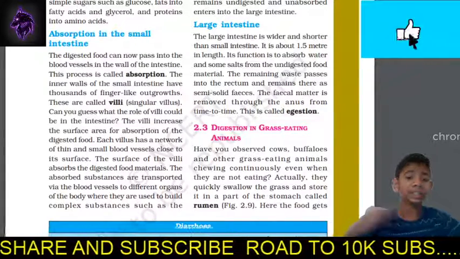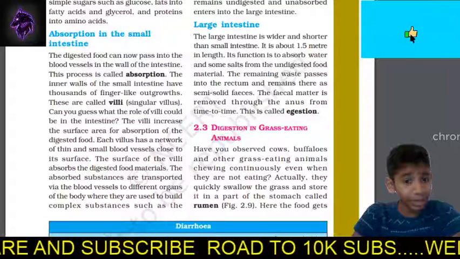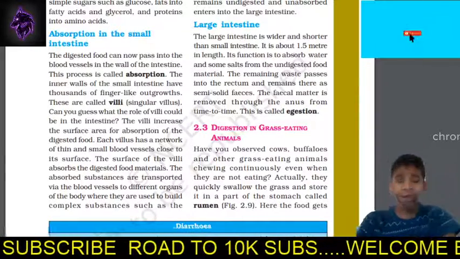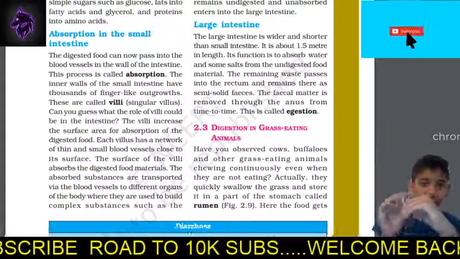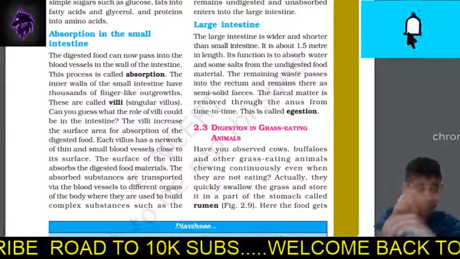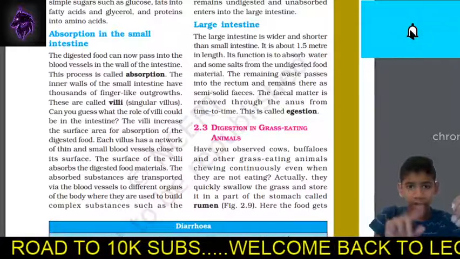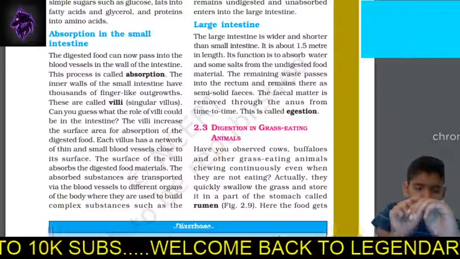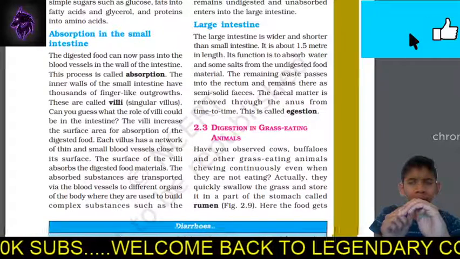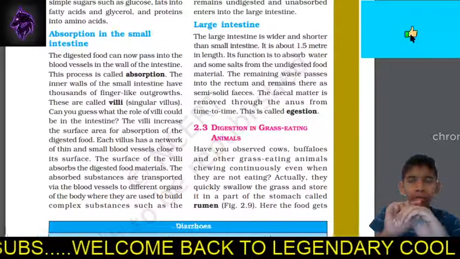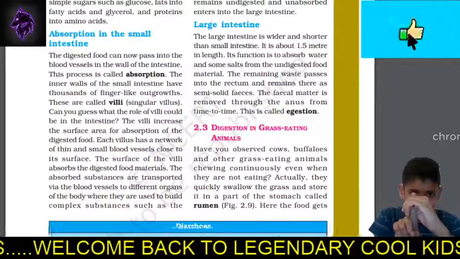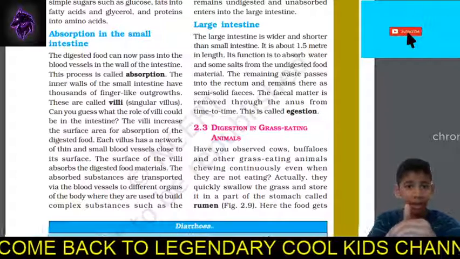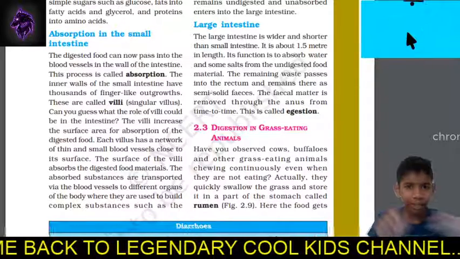The inner walls of the small intestine have thousands of finger-like outgrowths. They are called villi. So if this is its coil, it is really very whirly, so it just moves from here. It will have small finger-like projections. It will be like this. If this is the wall, above the wall there are small finger-like projections which help you digest